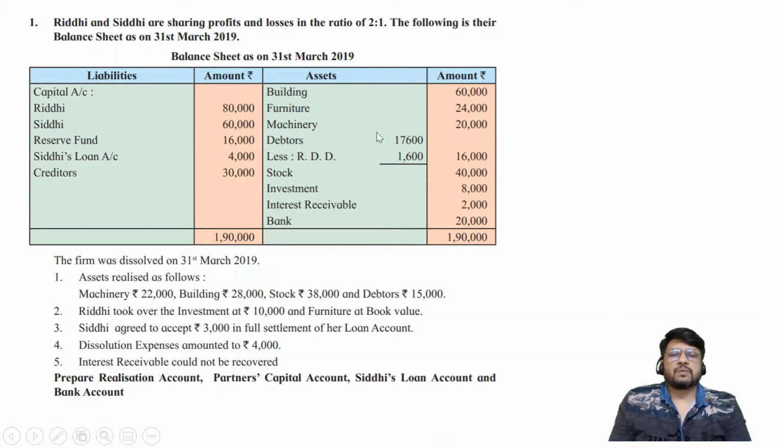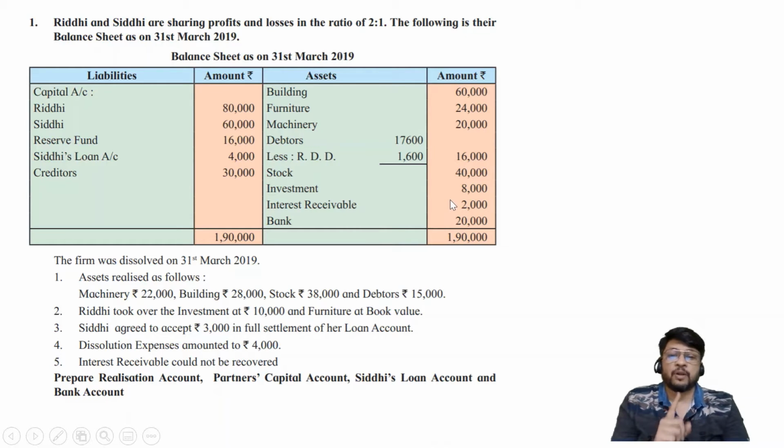Okay, so then there is furniture and so many different other things. You will find that everywhere there is some value which is given in the balance sheet and some value which is given in the adjustment. The values which are given in the adjustment are to be considered as agreed values, and the values which are given in the balance sheet are to be considered as book values.